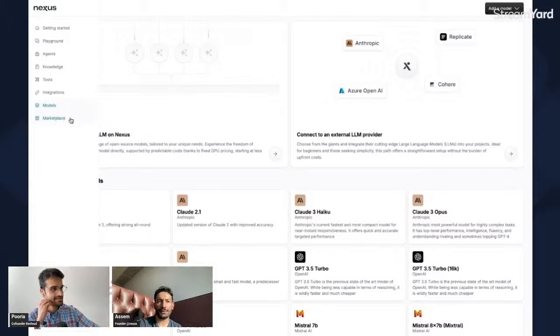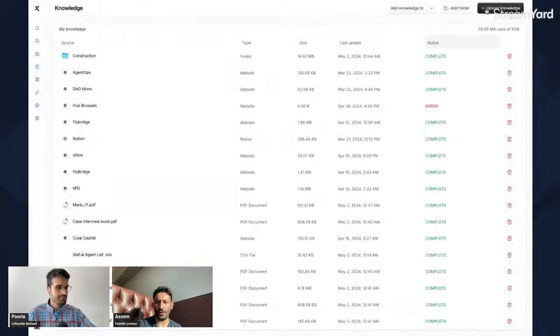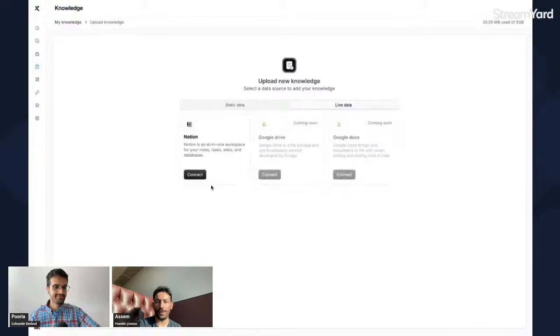So live data is essentially data that changes, right? If you look at knowledge, right now it's Notion. But basically the goal here is to have any kind of database, any Google Drive or Google spreadsheet that changes dynamically. The idea is to be able to connect that data directly to your agents so that they can perform tasks that are up to date.